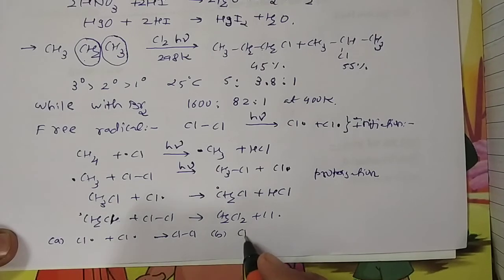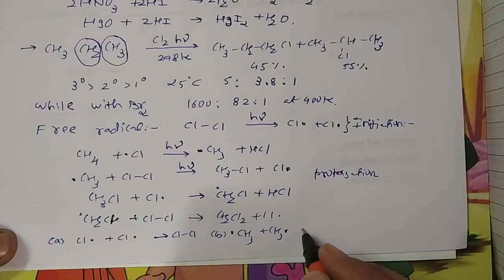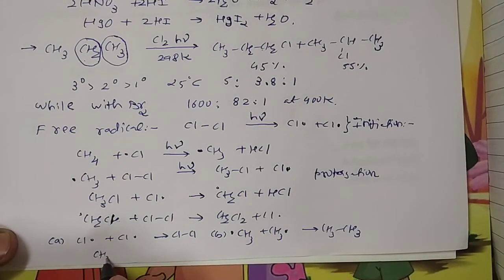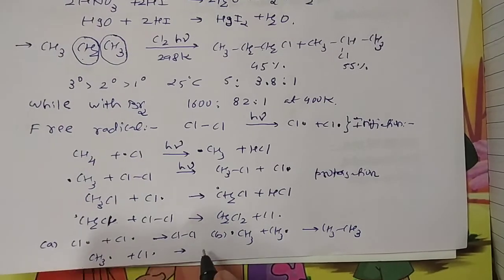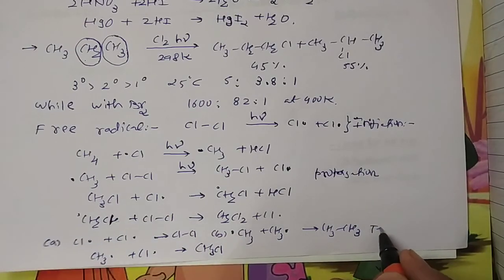For example, this CH3 free radical now combines with one more CH3 free radical, so it is converted into CH3CH3, ethane. In the same way, a CH3 and a Cl free radical are also converted into CH3Cl. So this last step is called the termination step.